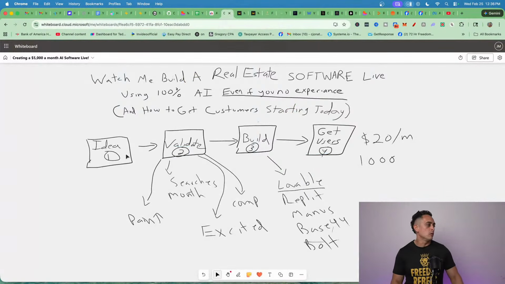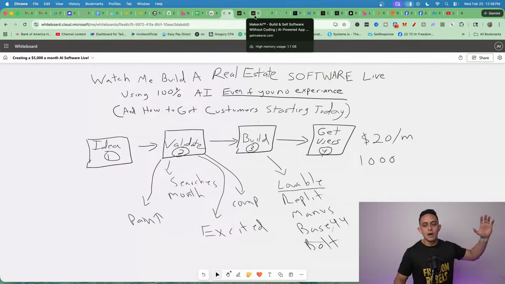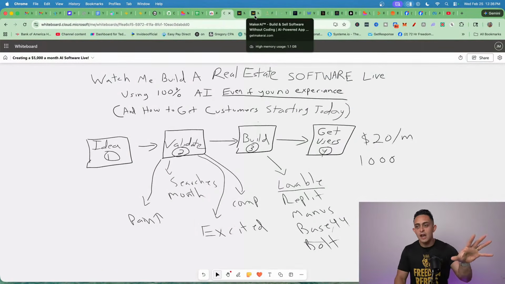So, we got the idea, we validated that idea, we built it. Now, we got to get users, right? We got to do the marketing. Okay. This is how I've made millions and millions of dollars, is marketing. Okay. I'm really, really good at it. Okay. And Maker AI has basically all my frameworks there to help you promote it.